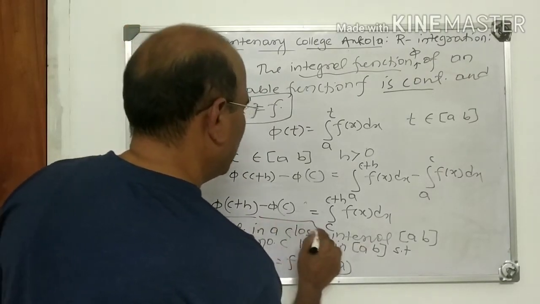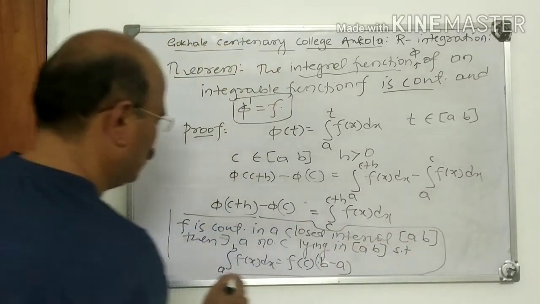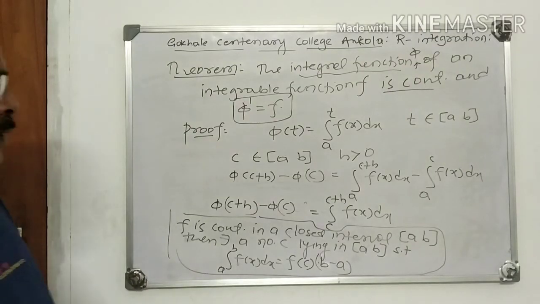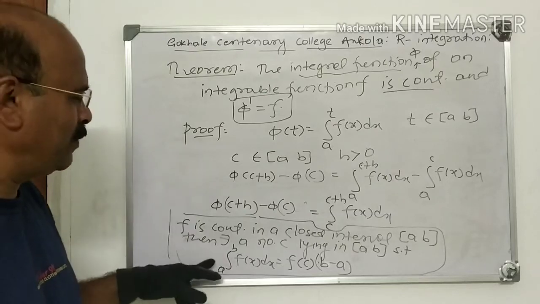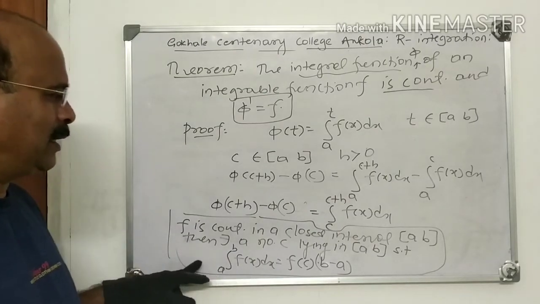We use this corollary here. We have already proved all these corollaries. So the inequalities and the consequent results are very important. We will use here that result.